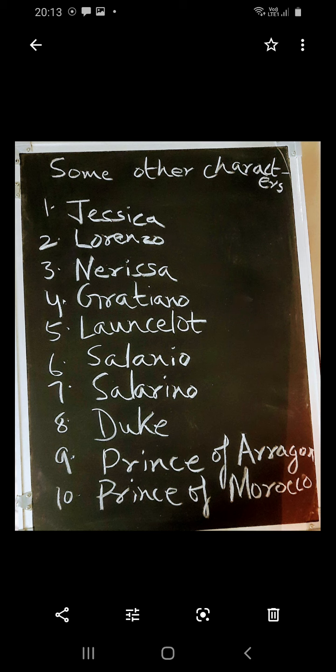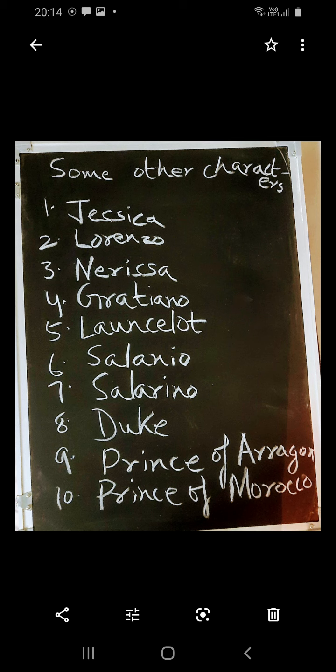Two more important characters are the Prince of Aragon and the Prince of Morocco. They appear in the casket scene, in the casket story, and both of them try for the hand of Portia, but as they have to participate in the casket test, both of them fail.